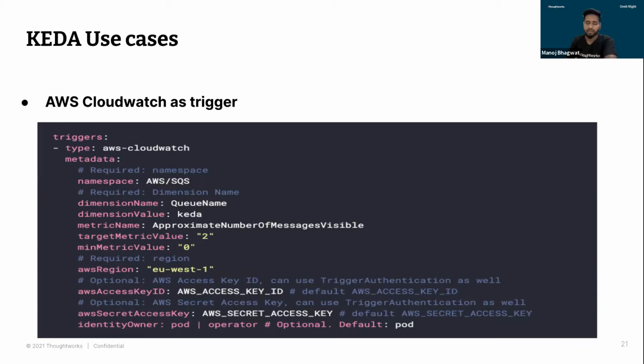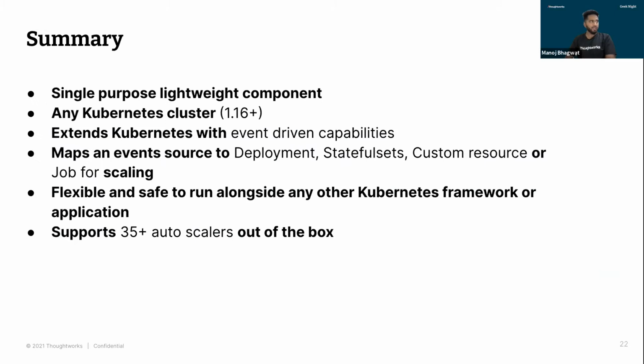If you look at the KEDA documentation, it will show you other use cases for AWS. And if you want to look for Azure as well as GCP and some open source ones, yes, there are a number of use cases, and in the documentation they have given very detailed snippets: what parameters you need to use and how you can use them with your existing setup. So this was more about the use cases that we had. Now we are almost at the end of our session, so we'll quickly summarize what we talked about in today's session.